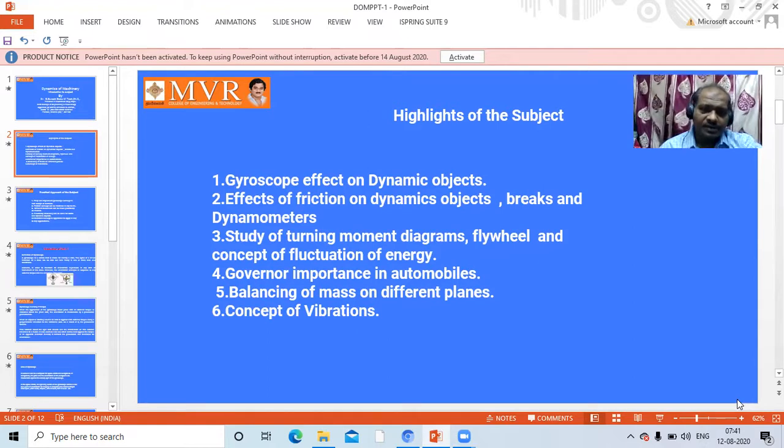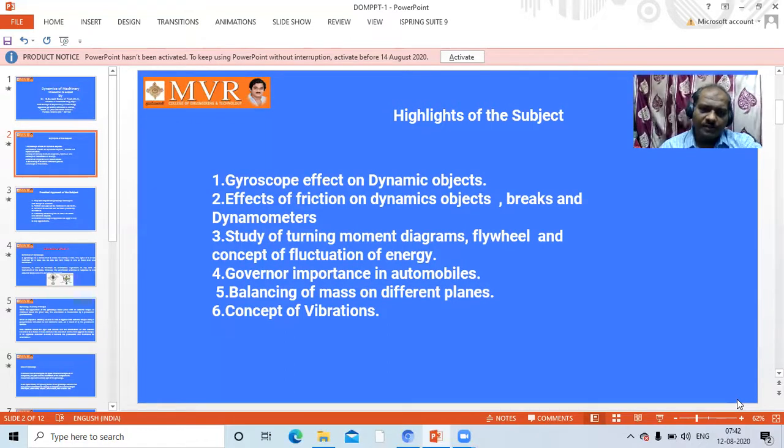Next, third one is turning moment diagrams. We have to draw certain diagrams based upon turning moment concept, that is flywheel, concept of fluctuation of energy. Next, fifth one is about governor. So governor importance in automobile. So what is a governor? A governor is a regulating device which supplies energy based upon the speed that is needed. There are different types of governors which you have to study.